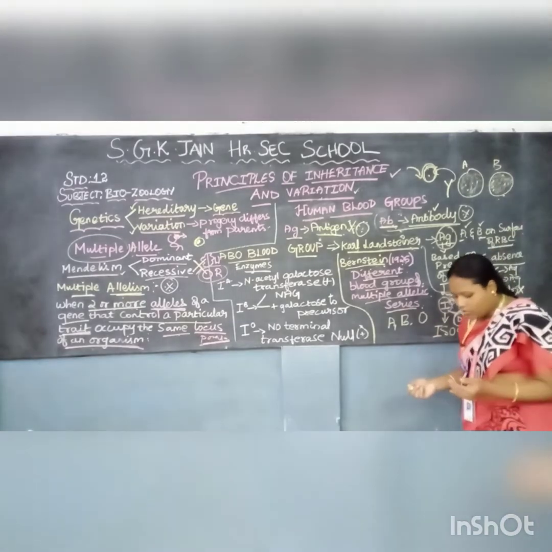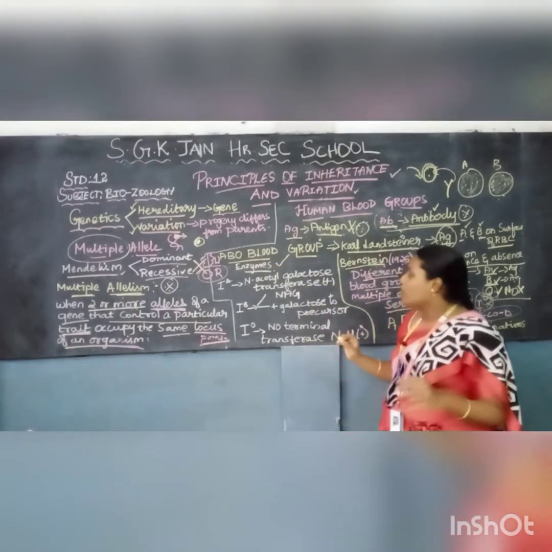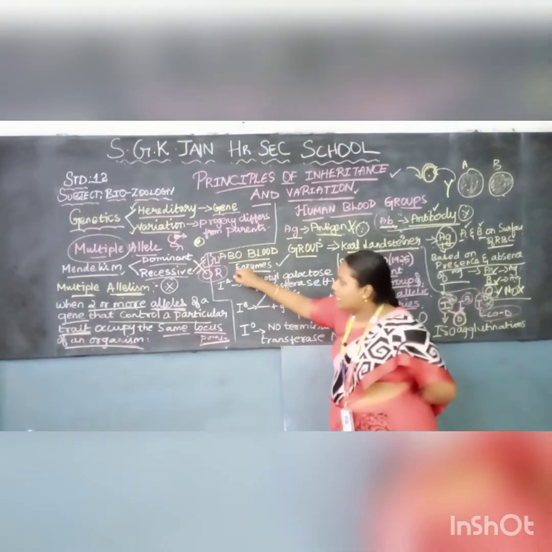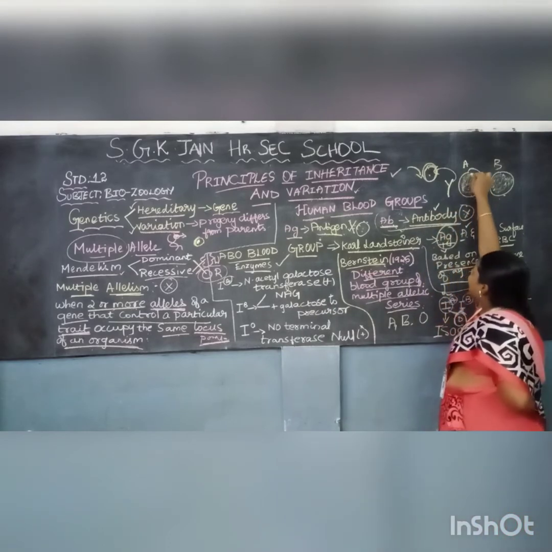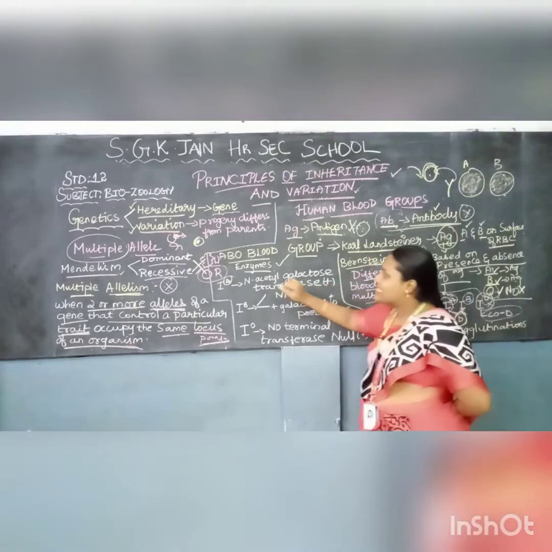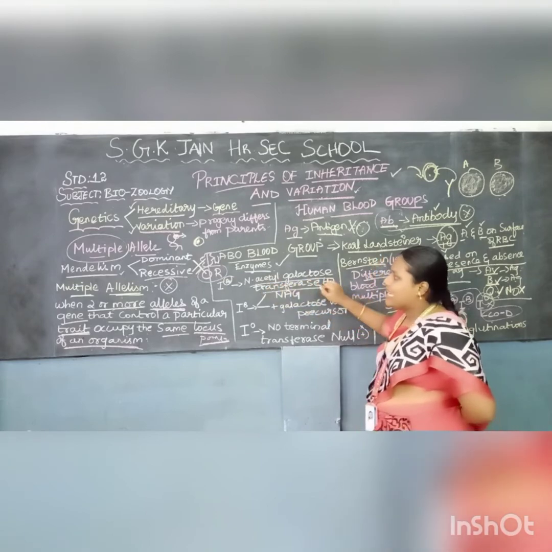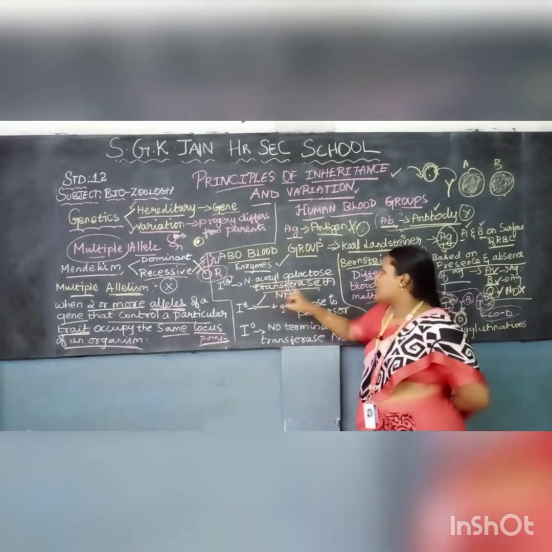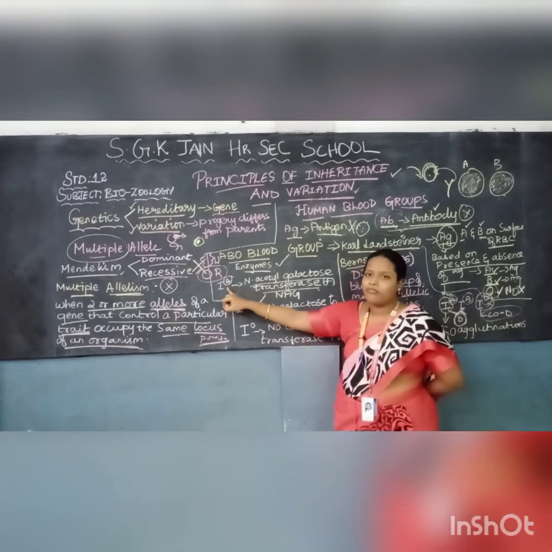So now we are going to know about the ABO blood enzymes. How can we identify whether it is A, B or O? The A antigen should be present on the surface of the blood cell, right? How does the A antigen react? The enzyme which speeds up the reaction is N-acetyl galactosaminyl transferase. It is the enzyme present on the surface of the A blood group.